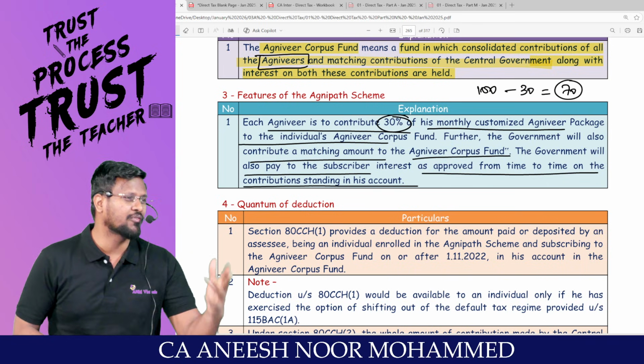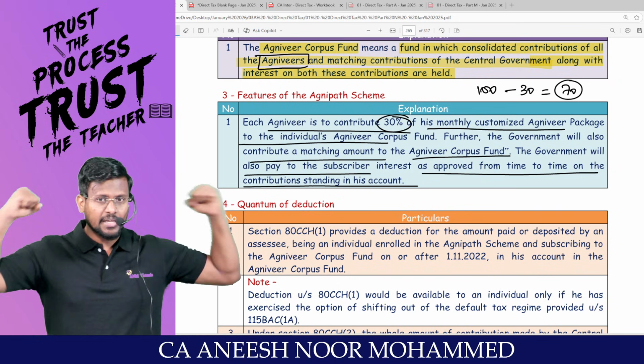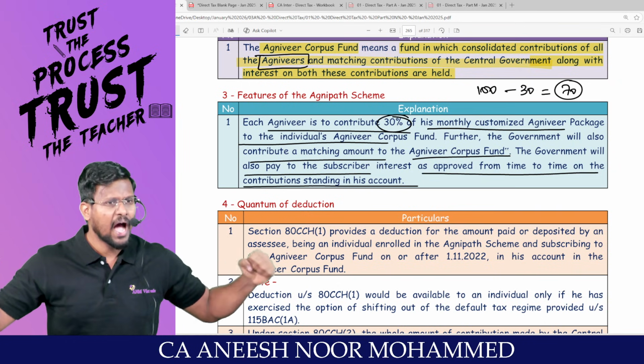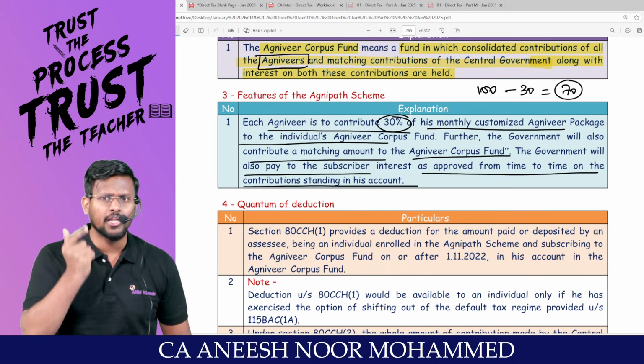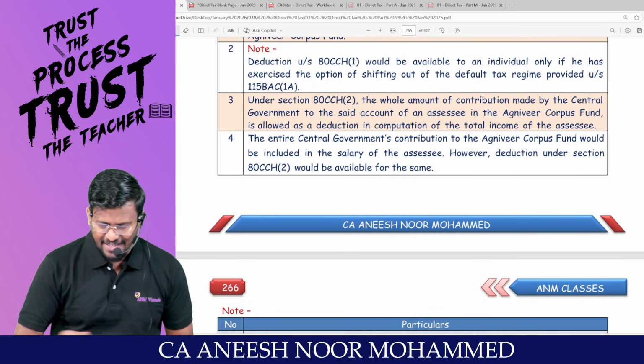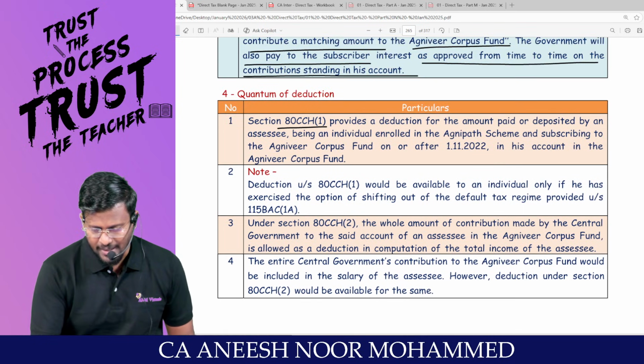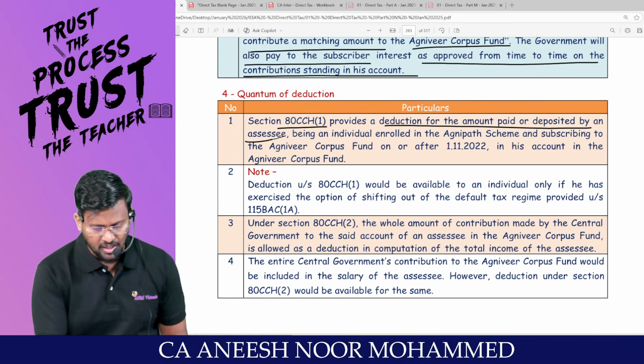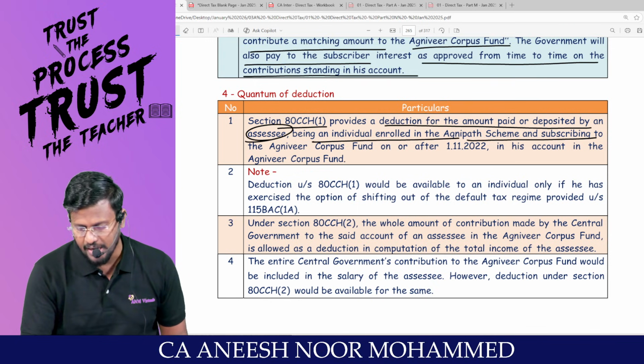Then we'll contribute only 14%. Sir, I want to serve India. That means I want to be an army person. Come on, man. We are ready to contribute for you. Quantum of deduction: Section 80CCH subsection 1 provides a deduction for the amount paid or deposited by an assessee being an individual enrolled in the Agnipath scheme.